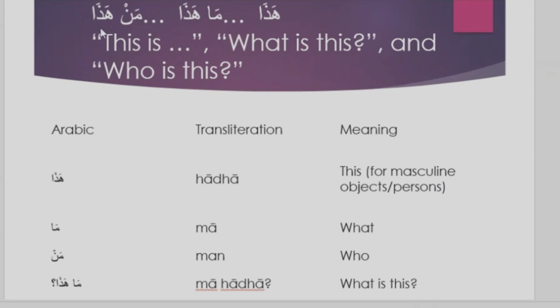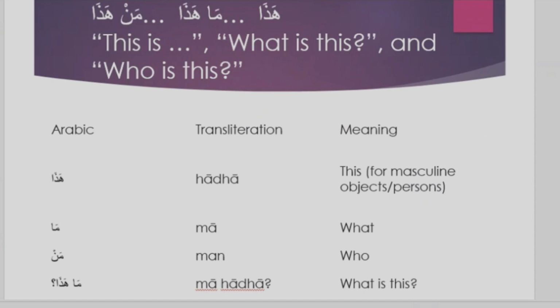If it's for people, we use man. We use ma for objects, we use man for people. Then you say man hada, who is this? Hada mudarrisun, this is a teacher. Man hada, who is this? Hada talibun, this is a student. Man hada, who is this? Hada rajulun, this is a man. That's how to do it.